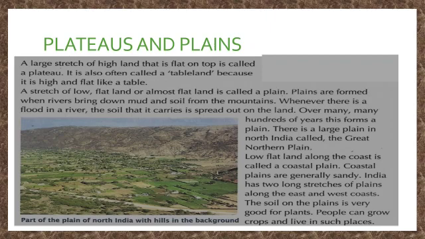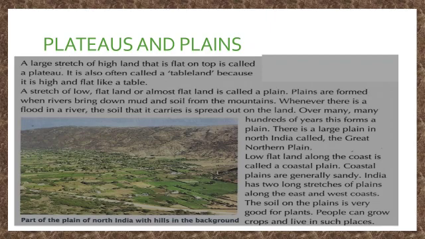Plains are formed when rivers bring down mud and soil from mountains. Whenever there is a flood in a river, the soil that it carries spreads out on the land. Over many hundreds of years, this forms a plain. There is a large plain in northern India called the Great Northern Plain.